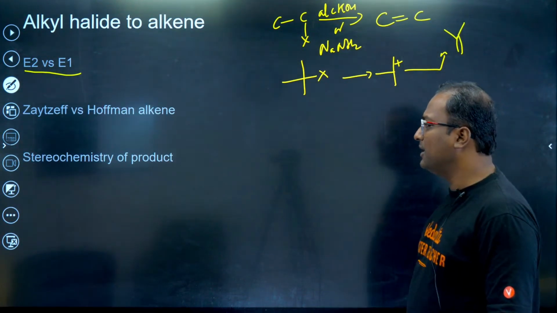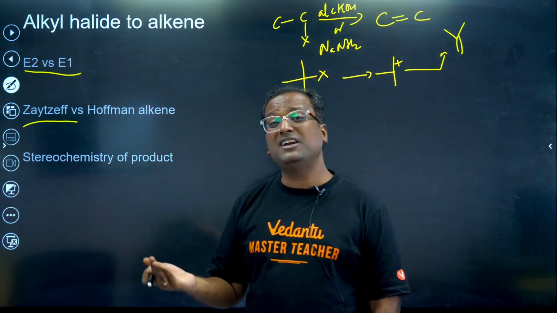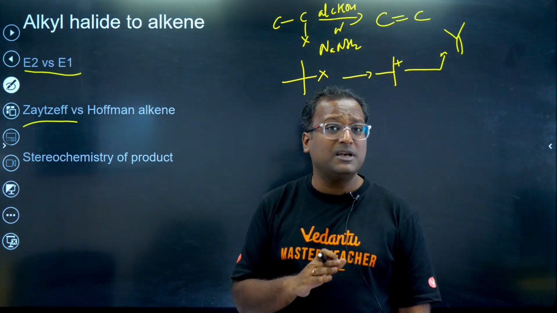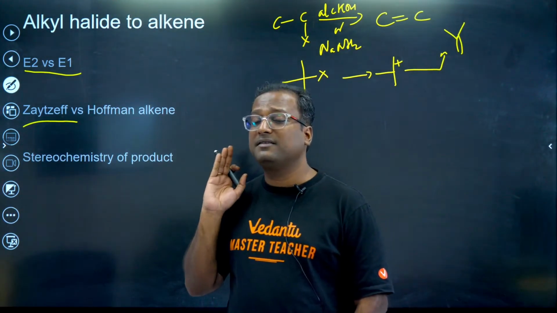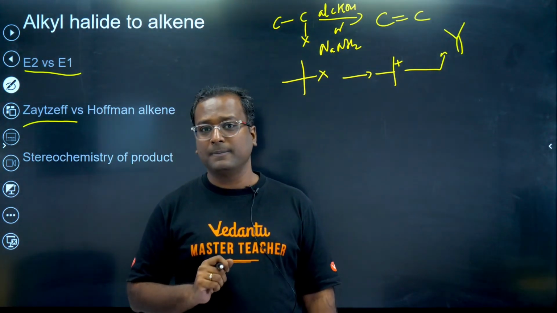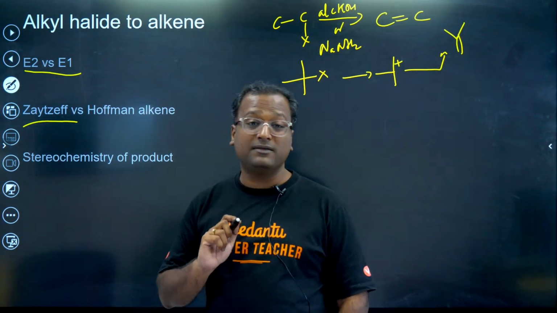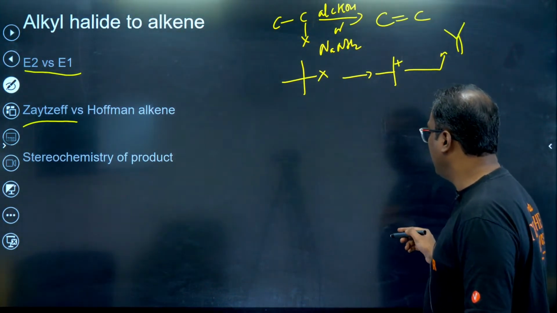We get alkene as the major product. Which alkene is formed again as the major product here? Zaitsev alkene. Whether it is E2 elimination or E1 elimination, we always get the Zaitsev alkene as the major product, except for very specific, very certain cases. I'll give you an example.